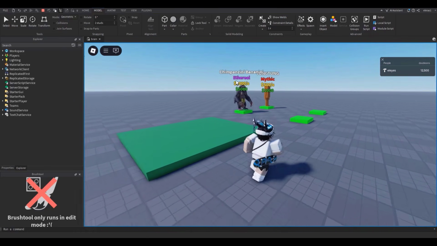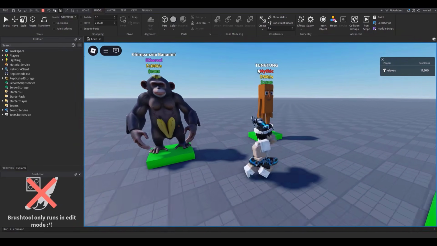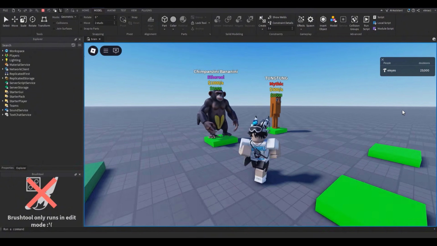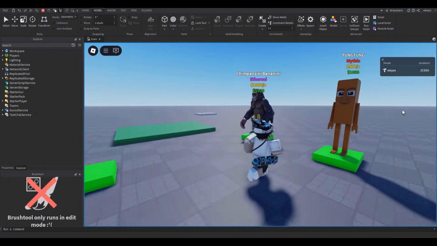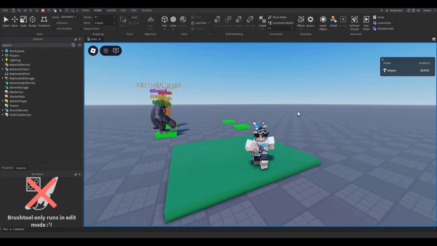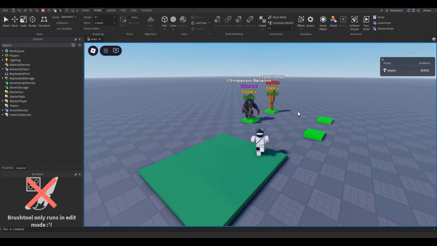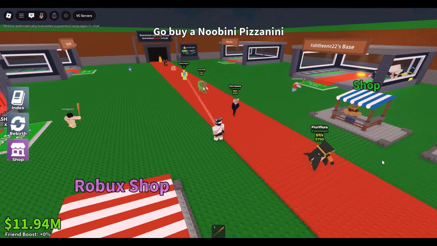He takes my money, goes to collect zone, and there you go. Now he gives me $1,000 per second, and this guy also gives me $500 per second. And there you go. You can see my balloons going up automatically. This is super cool. It honestly really feels like Steal a Brainrot right now. I'm kind of glad about how it's turning out so far. Now, what I'm gonna next add is make these two move in a line like in the OG game. So let's make it.